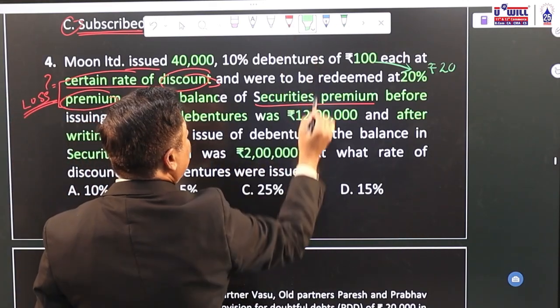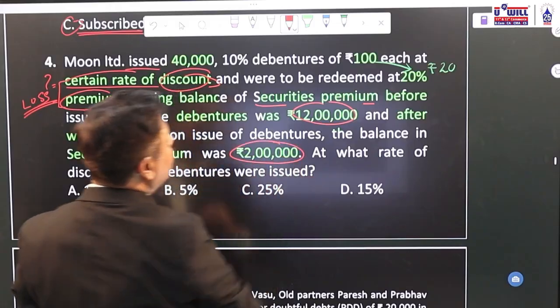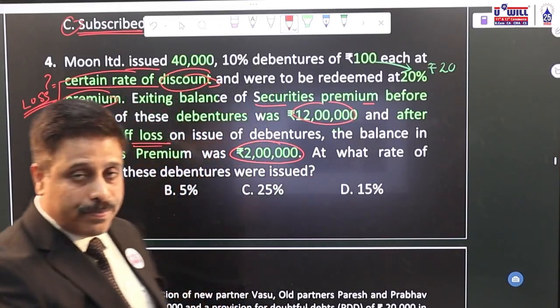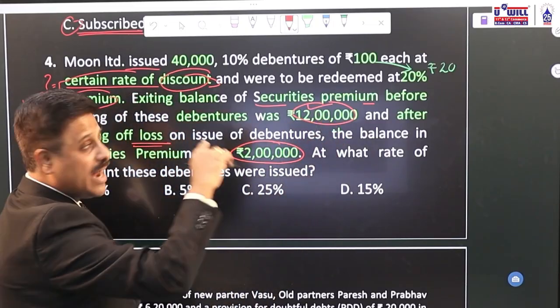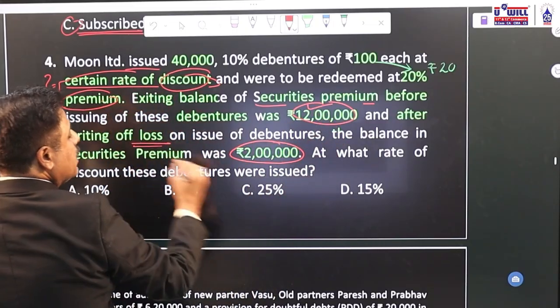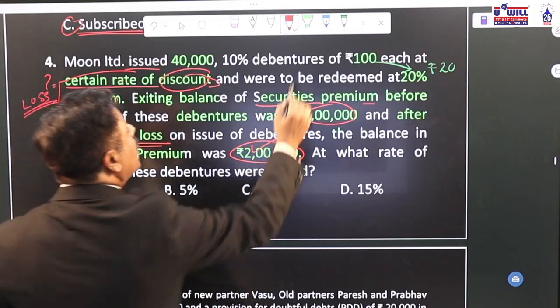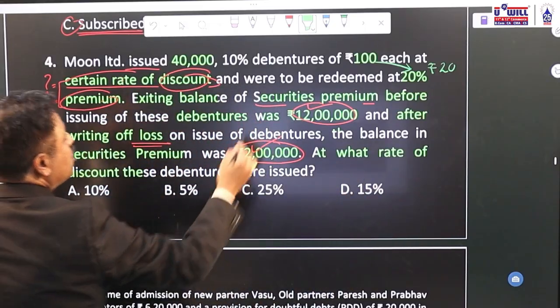Now, after 12 lakhs, it is reduced to 2 lakhs. What does that mean? 10 lakhs from securities premium has been utilized in writing off the loss. At what rate of discount were these debentures issued?